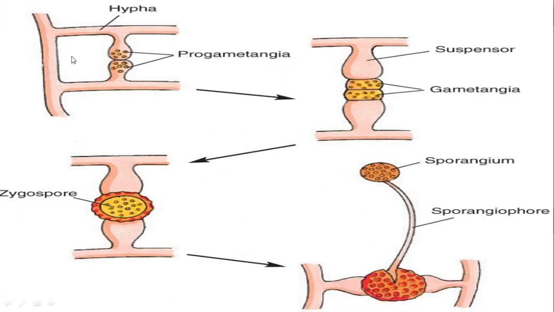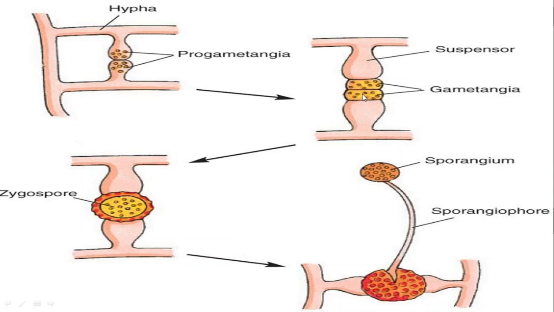Okay. So how the sexual reproduction takes place, here you can see. This is one hypha, this is another hypha. The protoplasm of the two hypha accumulate, and they have the nucleus, that is haploid nuclei. Now you can see these are called gametangia, progametangia. Gametangia means the gametes.